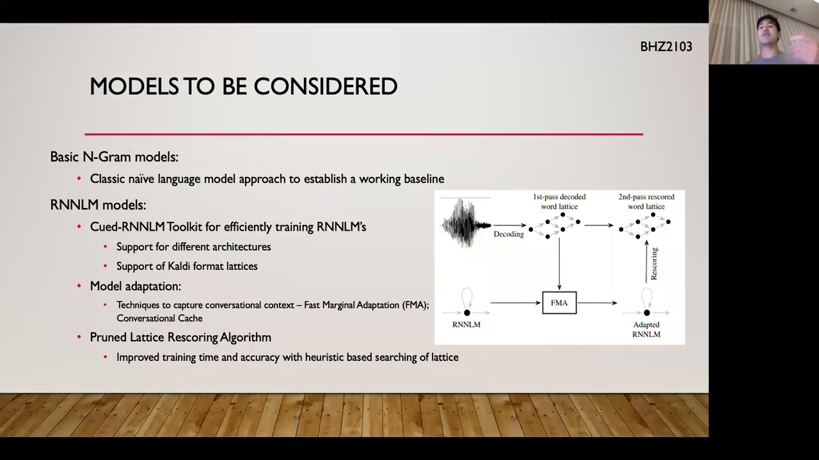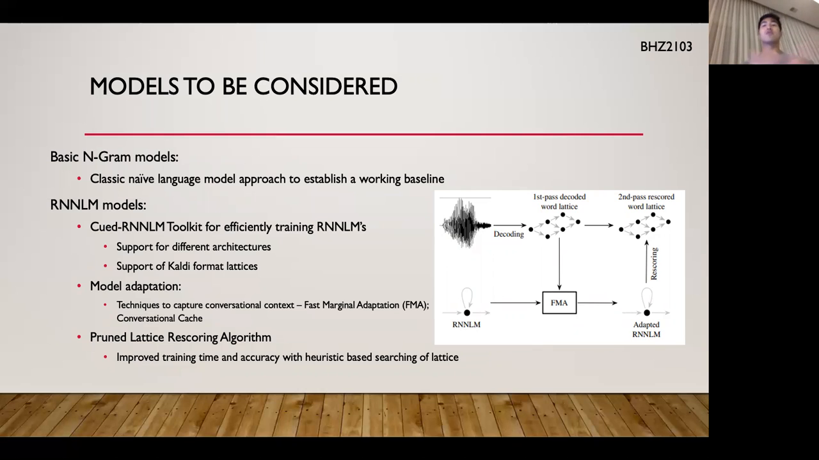Okay, and then a few of the papers and some of the ideas that we'll be reviewing, we're going to go through a glossary of models, right? We're going to go through the basic n-gram models, which is going to be a quick, naive way to establish a baseline of performance, okay? And then we're going to use the CUED RNNLM toolkit, which is presented in one of the papers as a very efficient way of training